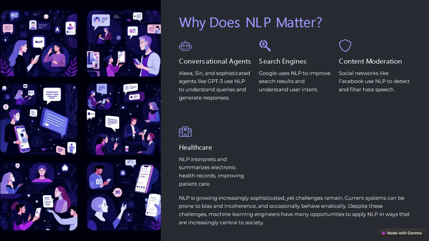For example, conversational agents like Alexa, Siri, ChatGPT, or DeepSeek are all applications of NLP, which uses natural language processing to understand the questions we give them and generate human-like responses. And we also have search engines. For example, if you go to Google and start searching something, Google gives you suggestions or autocomplete words, which is again an application of NLP.